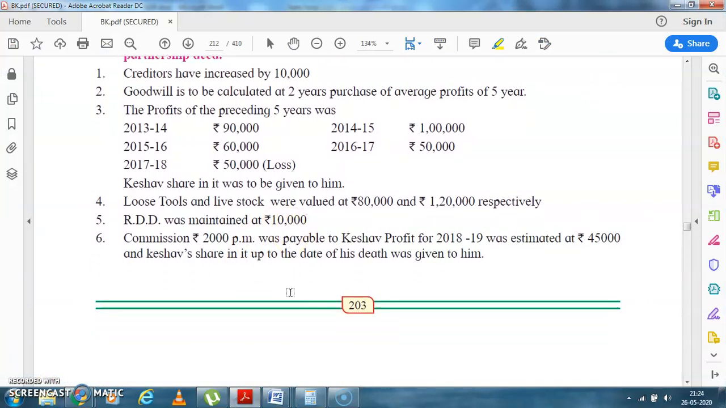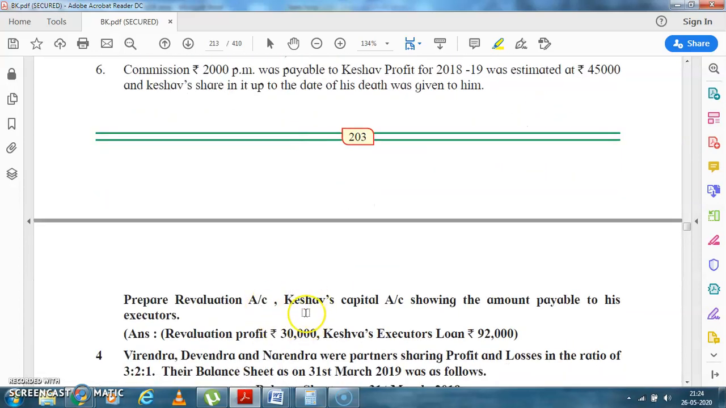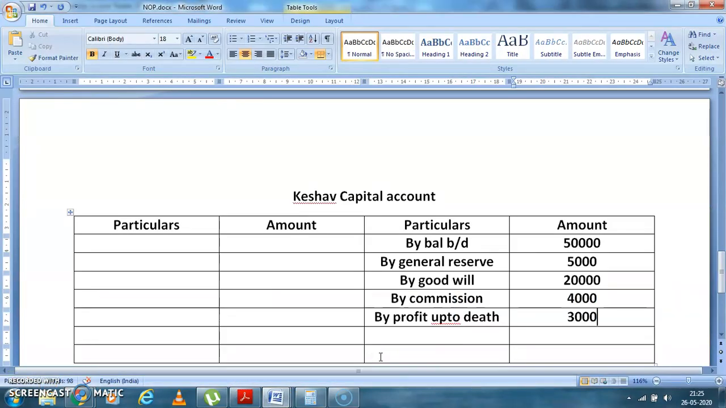This commission and profit will be added together and it will go in the profit and loss suspense account on the balance sheet asset side. Now all the entries are over. Now prepare revaluation and Keshav's capital account showing amount payable to the executor. Okay, now everything is over, students. Now we will be doing the totaling part of it.